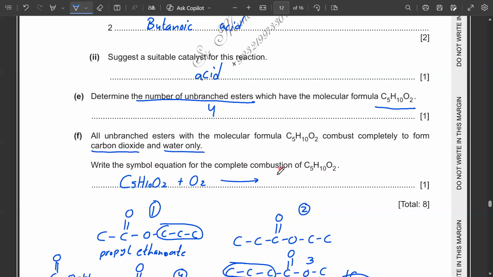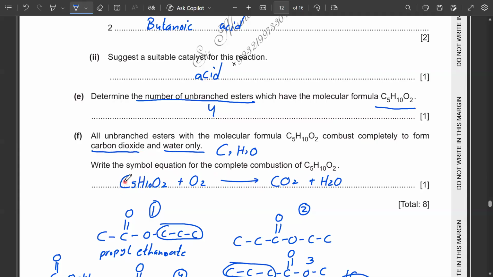There is no carbon, there is no carbon monoxide. So CO2 plus H2O. Now the reactants and products are mentioned, but it is still incomplete in terms of the balancing. You have to balance the equation. So the rule is that whenever you have a complete combustion reaction, always remember the carbon first, then hydrogen, and at the last oxygen.